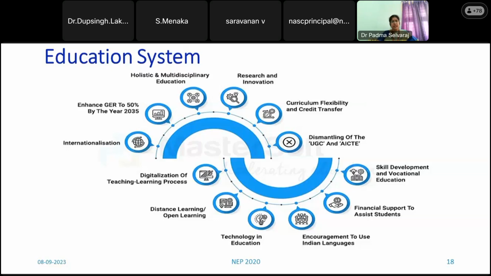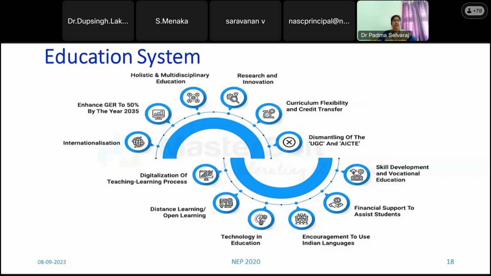And digitization of the teaching learning process. In this digital world, we know what devices we are using, and how to make it work in quite a good manner. Not all courses are offered through teacher-faculty or teacher-student communication. A few courses can be done through distance learning, open learning, like what we are doing in MOOCs, SWAYAM and the like.